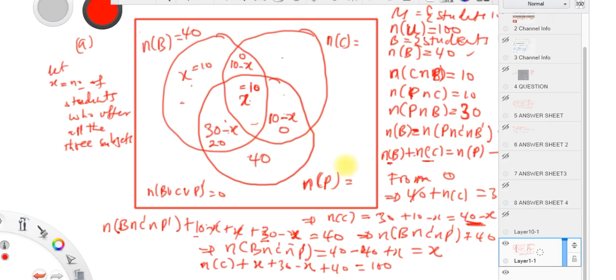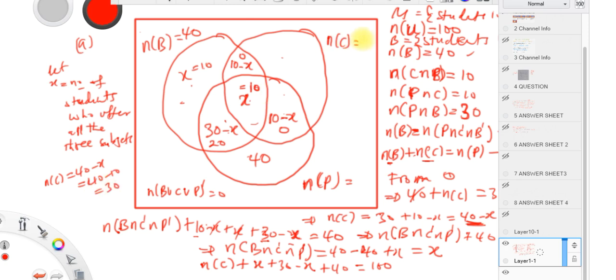Okay, so you can find this n of c. n of c is equal to 40 minus s, which is 40 minus 10, which is equal to 30, guys.